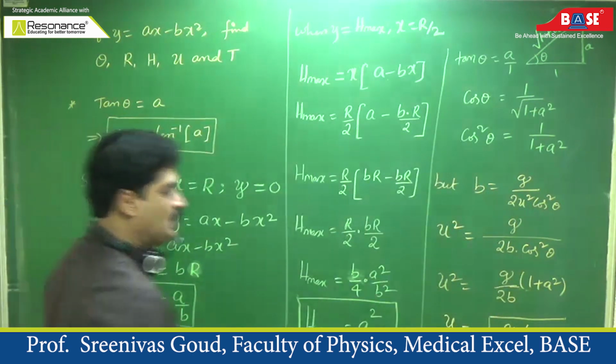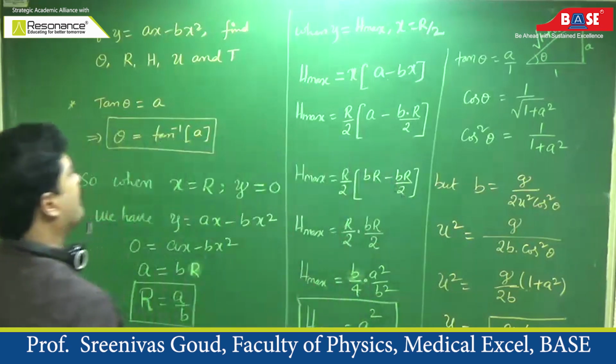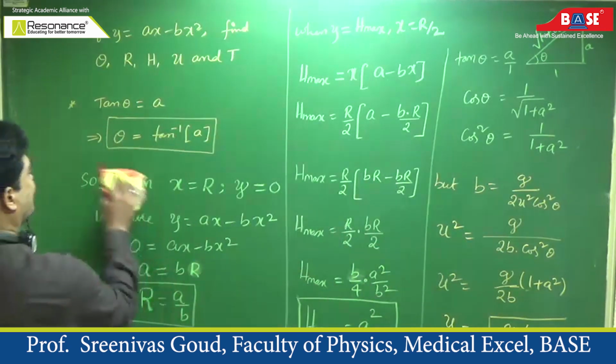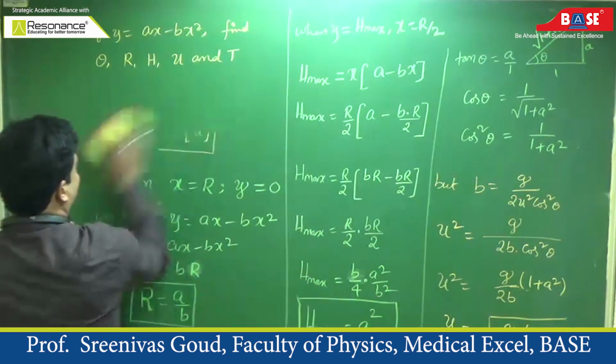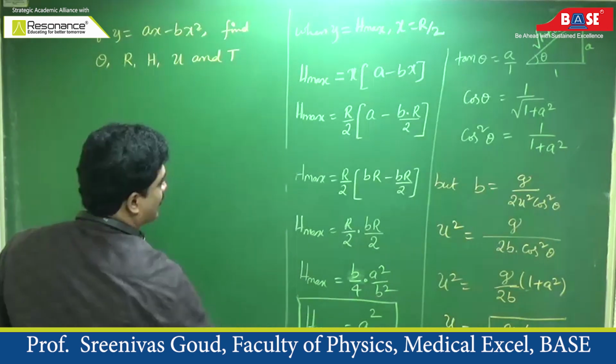G by 2b into 1 plus a square. Then finally, what you have to calculate? Time period. So, I write this one. Finally, I write all the equations.